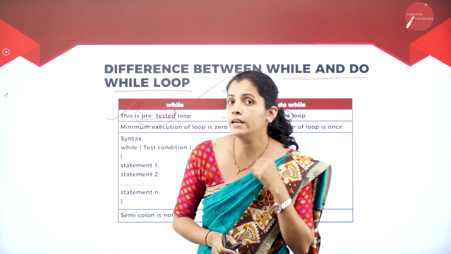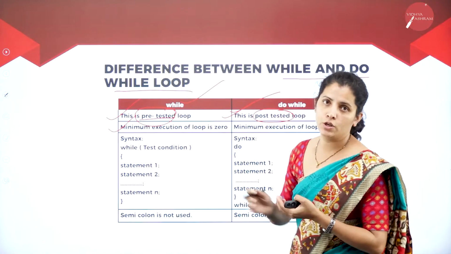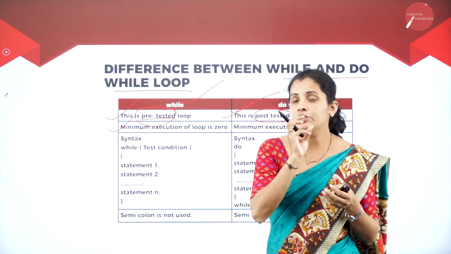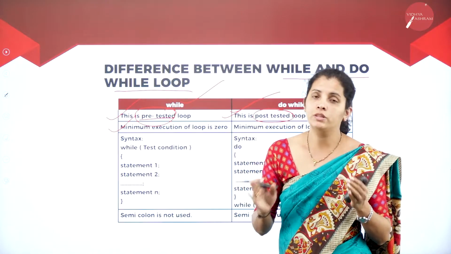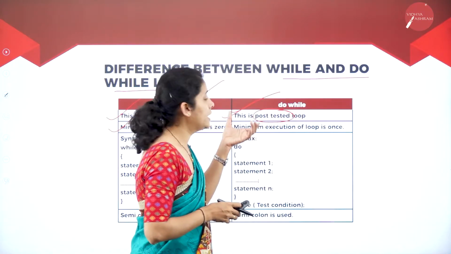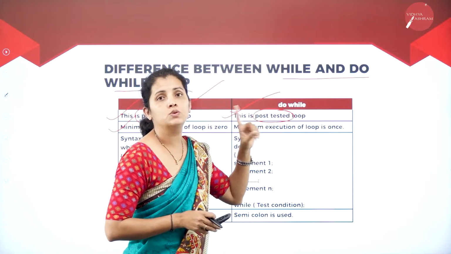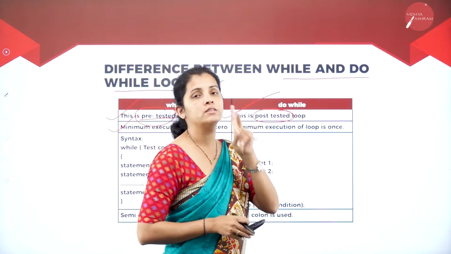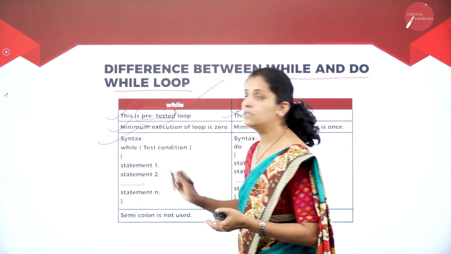Then what is the second difference here? The minimum execution of the loop is 0. That means I'm going to check the condition at the beginning itself. If the condition is false at the beginning itself, then no need to execute the statement. But whereas in do while, even if the condition is false, the do while statement is going to execute the statement at least once. So this is my second difference. Then what is my third difference here? That is syntax.